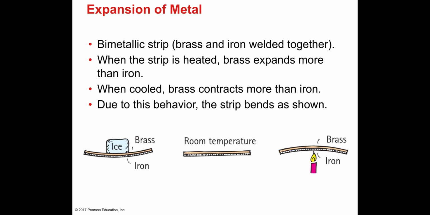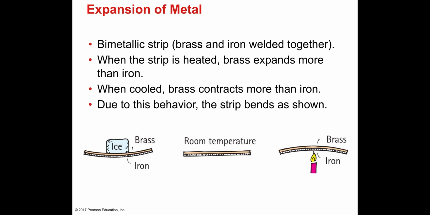Let's look at metal expansion. The bimetallic strip, brass and iron welded together. When the strip is heated, the brass expands more than the iron. When cold, the brass contracts more than the iron. Due to this behavior, the strip bends as shown. You look at it.